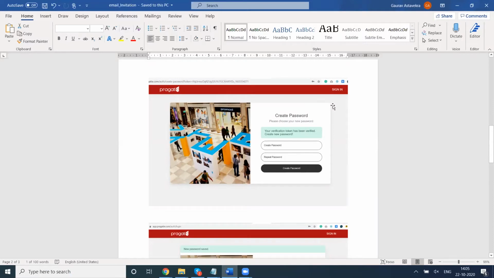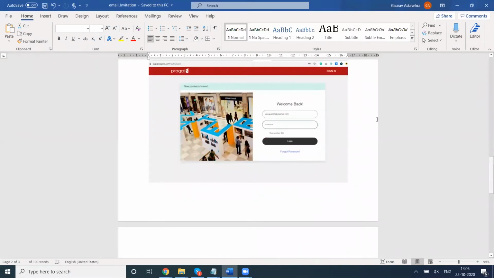जिसमें प्लेटफॉर्म आपसे पासवर्ड क्रिएट करने के लिए रिक्वेस्ट करेगा। सो यू हैव टू सेट अप योर पासवर्ड हियर। Immediately after setting the password, the system will ask you to log in, and a similar screen as you can see on my screen will be visible to you. You have to put your email ID using which the invitation has been sent to you, and the password which you have set up will be needed to log into the system.